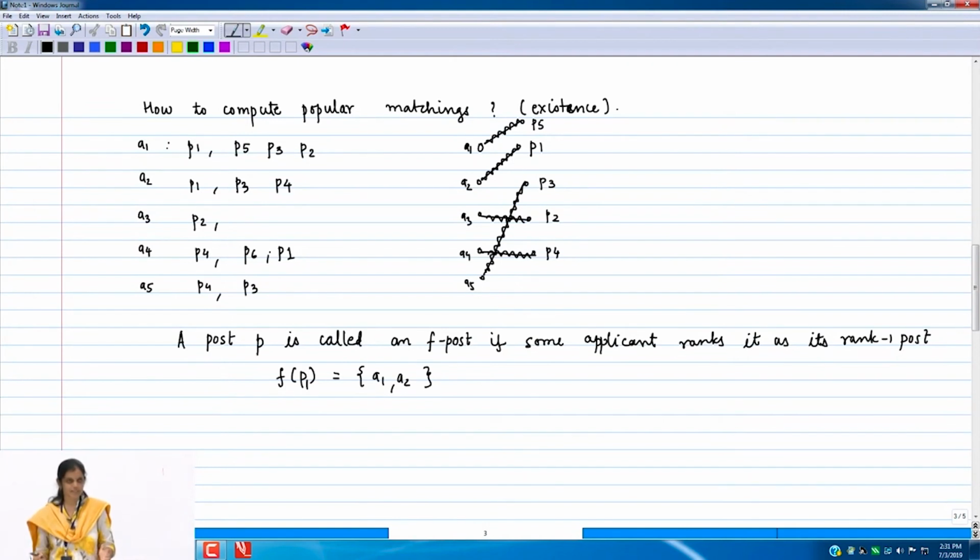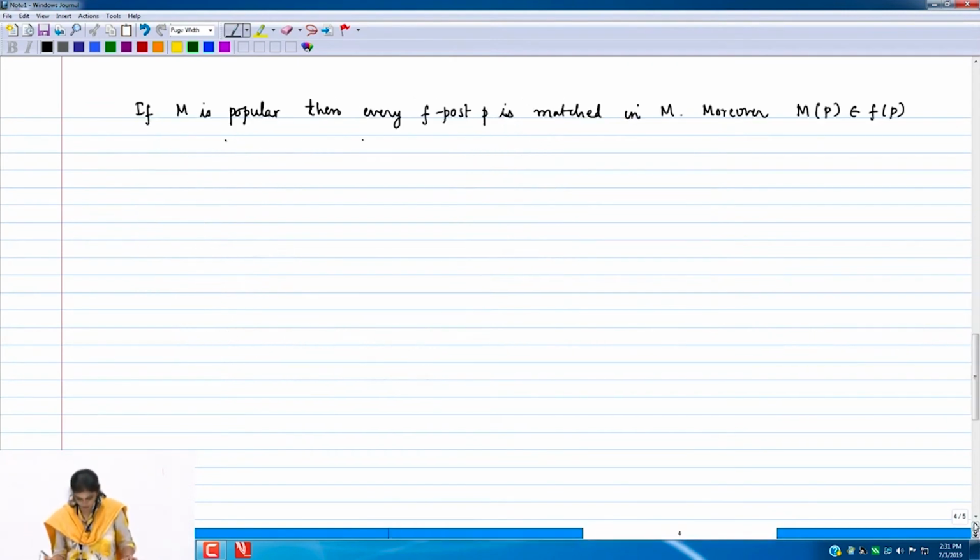Okay. So we still have some more work to do to say what a popular matching completely looks like. This is the first claim. Now look at the preference lists. This is an abstract instance, A1 to AN, and there are these F posts, some P1, P2. I don't know whether the F posts are unique, but there are some F posts.